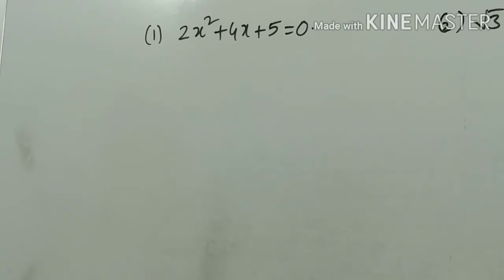Now find the nature of the roots. That means without solving the roots, how to find out the nature of the roots? Nature of the roots means they are real numbers, are different, are real and equal, or imaginary.